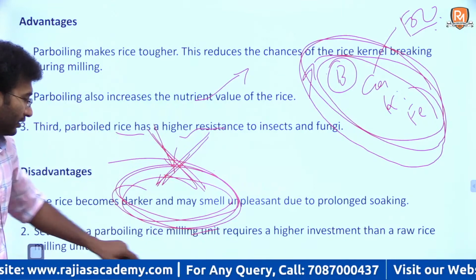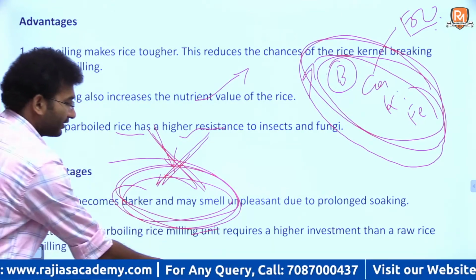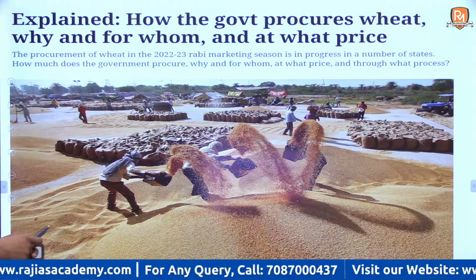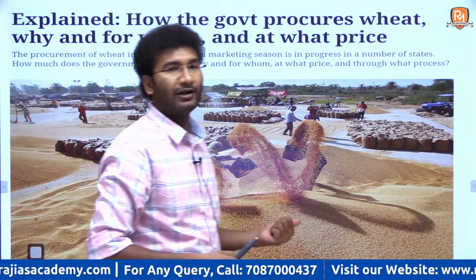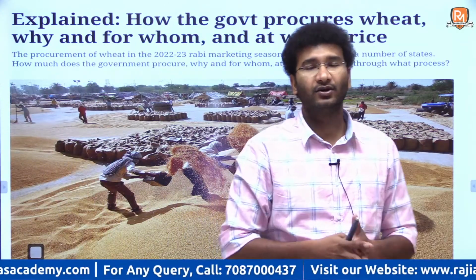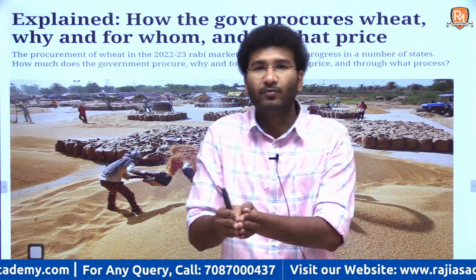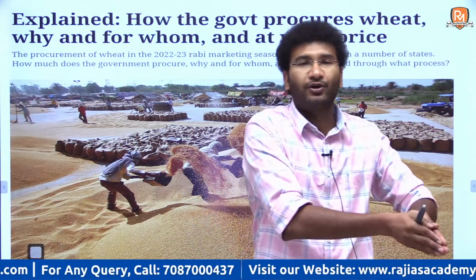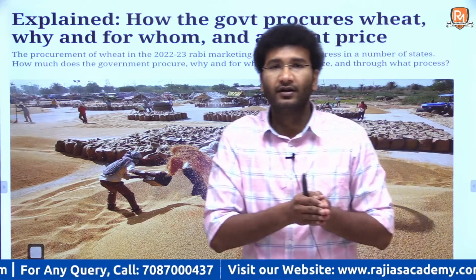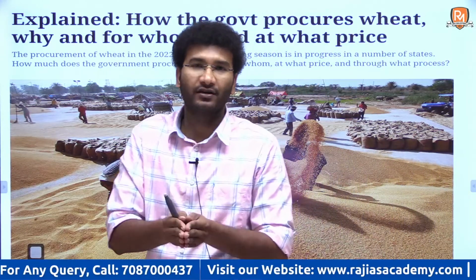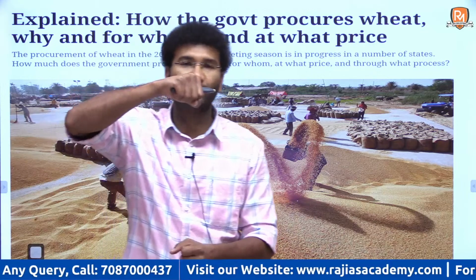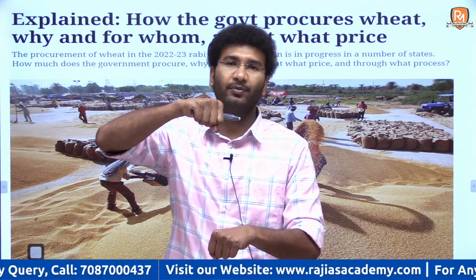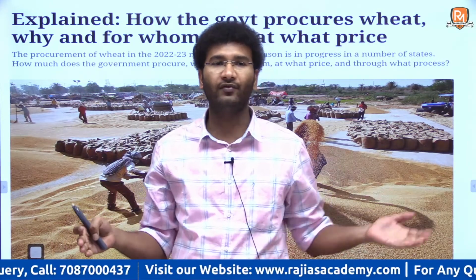Now there is an integrative article which has been in the news with respect to parboiling as well as wheat. So Food Corporation is something which is common to the wheat procurement, which is also common to the rice procurement, right? We will try to understand the role of food security, the role of the Food Security Act and the role of Food Corporation of India along with rice and wheat, right?